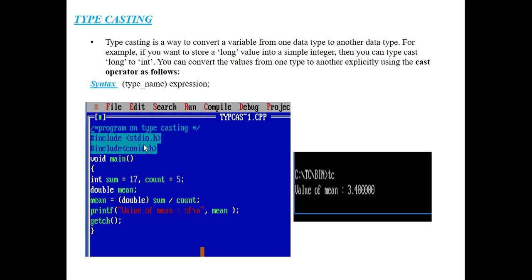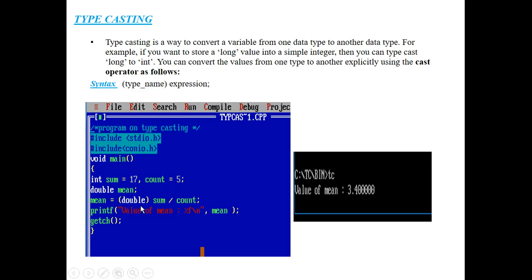Here I have included two basic header files, stdio.h and conio.h. Next, I have written a main method of void type. Next, I have taken some values: 10 and 17, of integer type, sum of integer type, and assigned the value 17 to it. Next, I have taken count equal to 5.